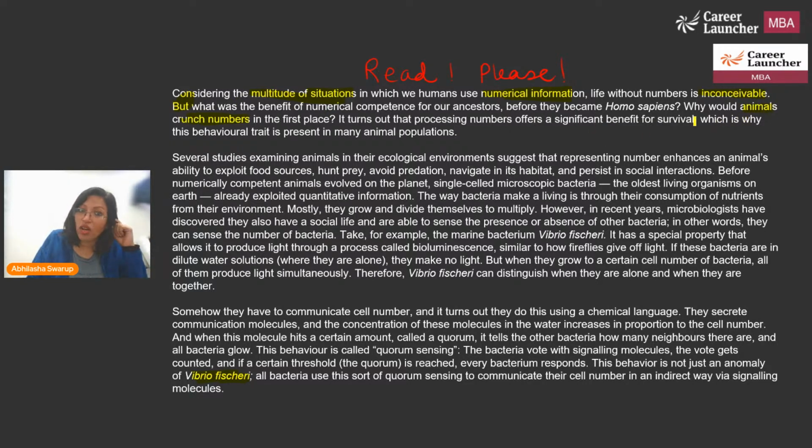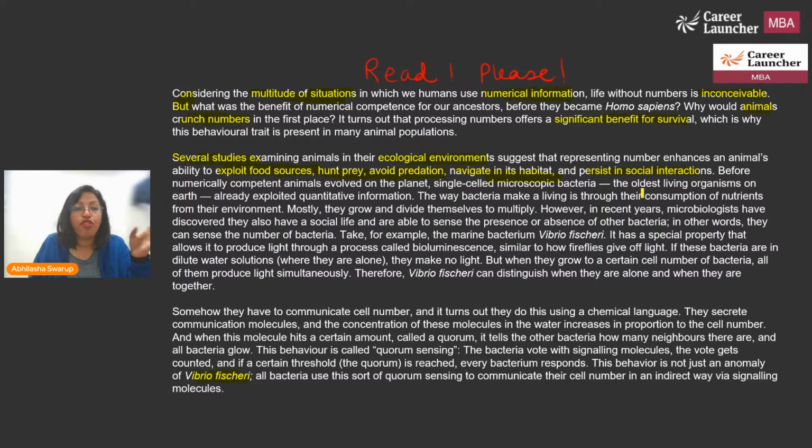But you find out that there are significant benefits for survival, and that is why a lot of animals have this. Now, there are several studies which examine the animals in their ecological environment, and those studies suggest that representing numbers enhances the animal's ability to exploit food, hunt, avoid predation, navigate, and persist in social interactions.